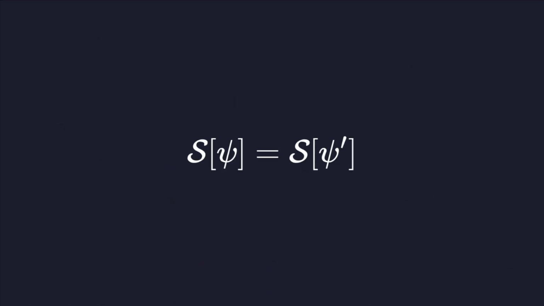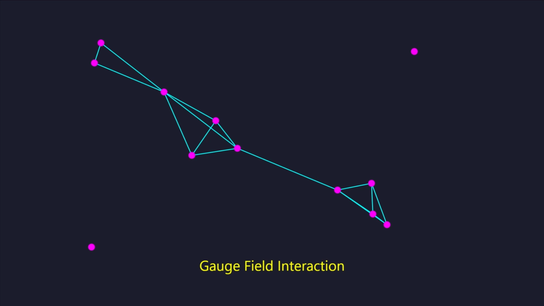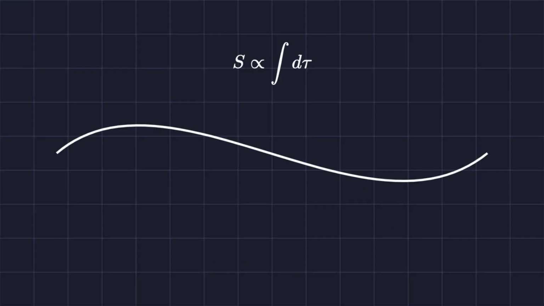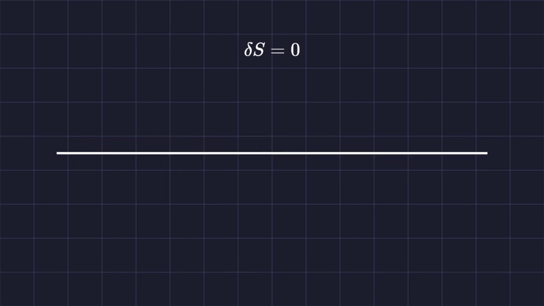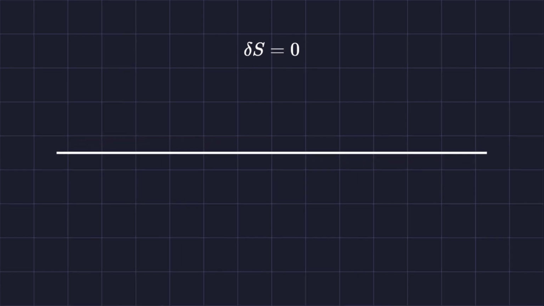Gauge invariance is a symmetry under local transformations that do not change the action. This principle necessitates the existence of force-carrying particles, like photons and gluons. The action for a relativistic particle is proportional to the proper time along its world line. Minimizing this action shows that particles follow geodesics in four-dimensional spacetime.